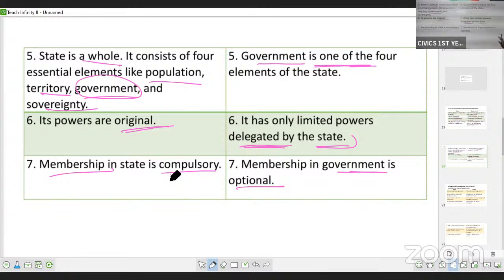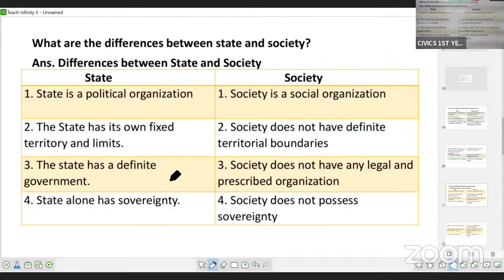Either state and government, or the next one, that is state and society. So what are the differences between state and society? State is a political organization, and society is a social organization. State has its own fixed territory and limits.